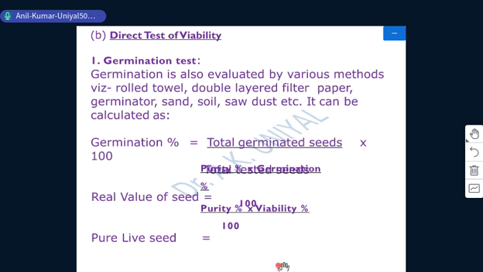Then we have another category, that is the direct test of viability, known as the germination test, and this is very simple.